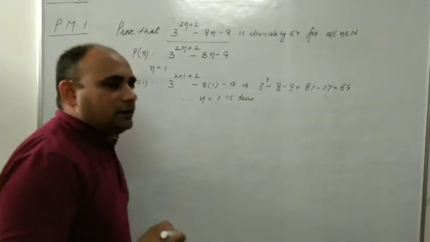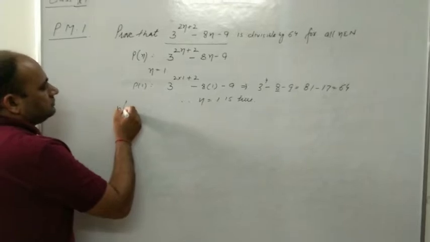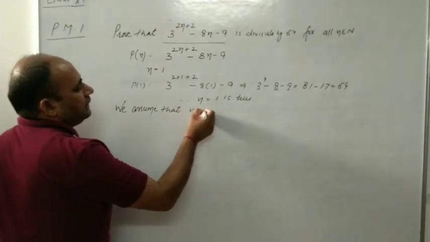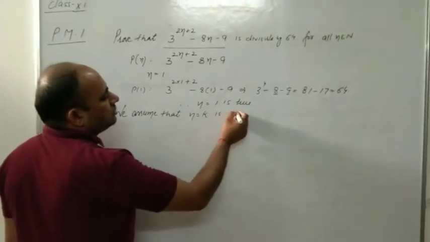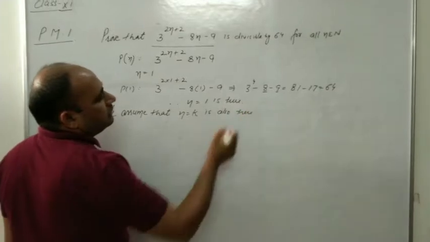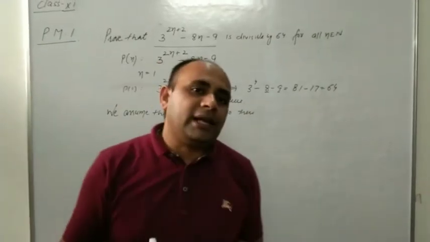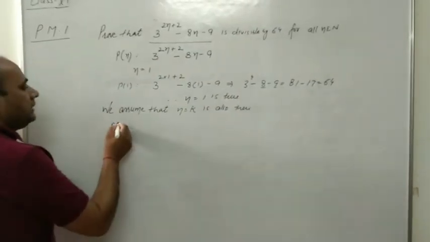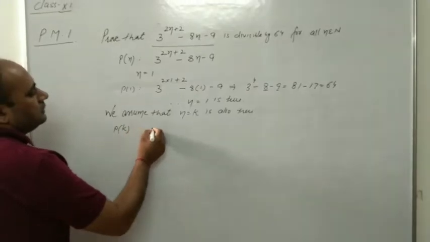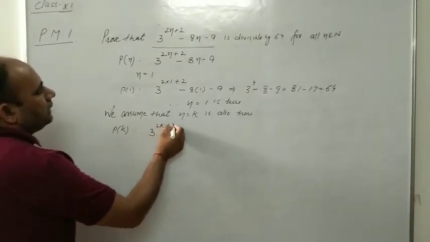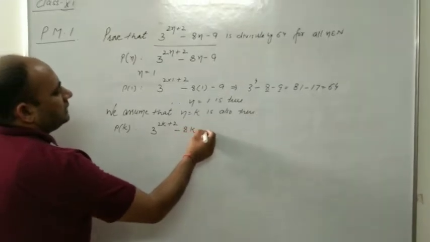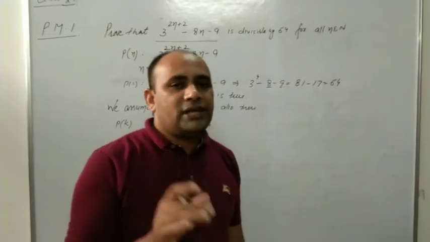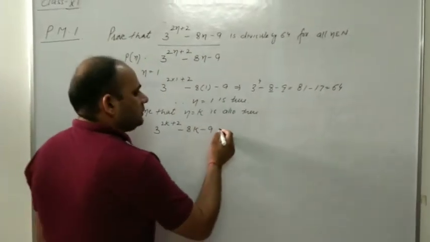Clear? Now we assume that n is equal to k is also true. Now we will assume that n is equal to k is true. So Pk is 3 raised to the power 2k plus 2 minus 8k minus 9, which means it is divisible by 64.